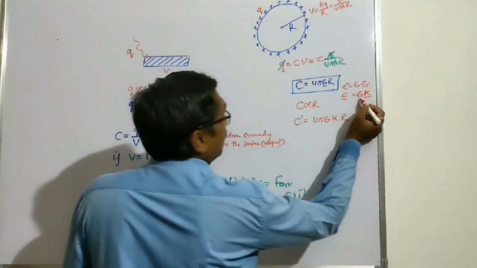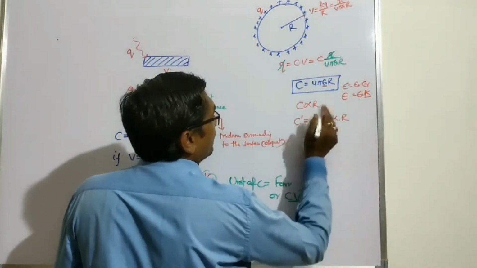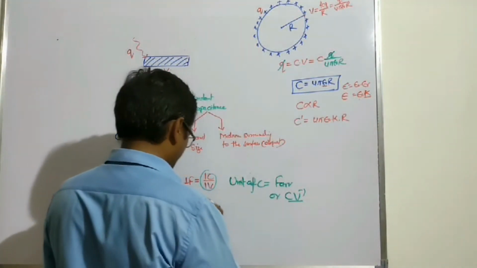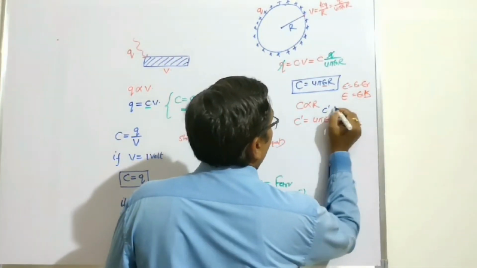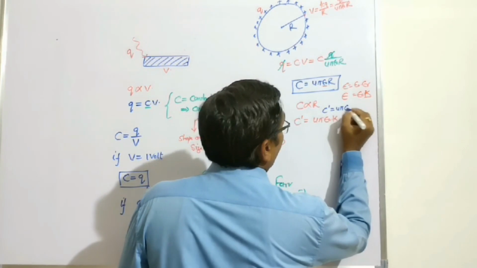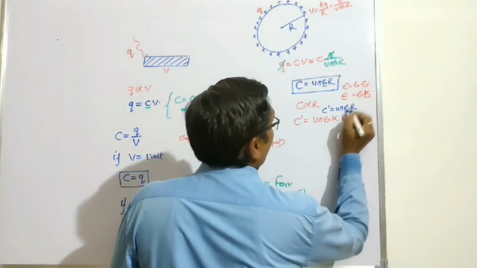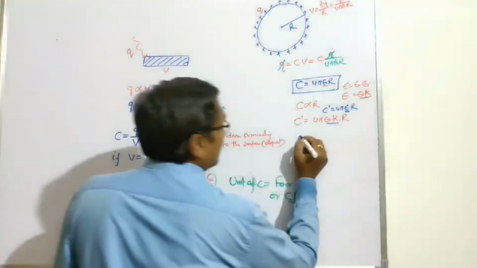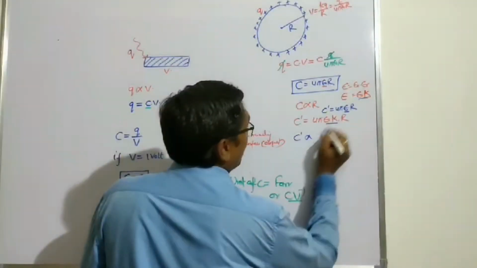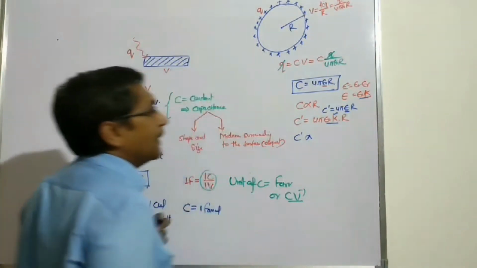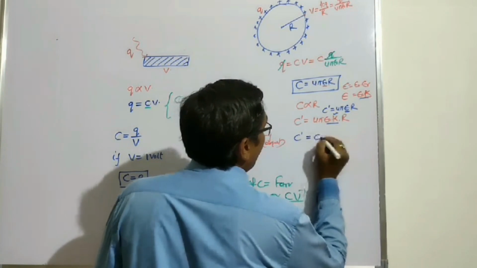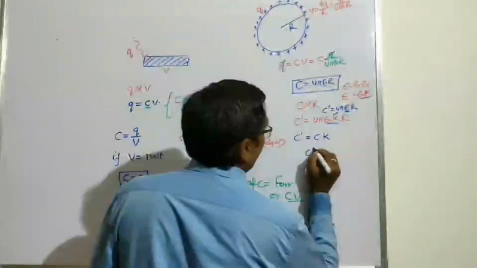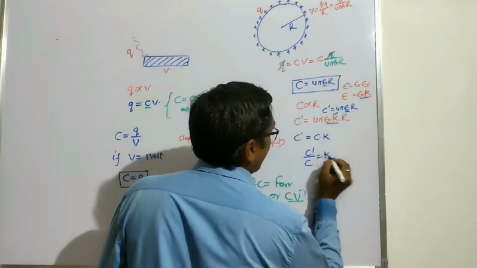So the formula is C dash equals 4 pi epsilon R. We can put the value of epsilon as epsilon naught into K. So we can say C dash also depends on the dielectric constant K. That's why C dash equals C into K. That means C dash upon C is equal to capital K.